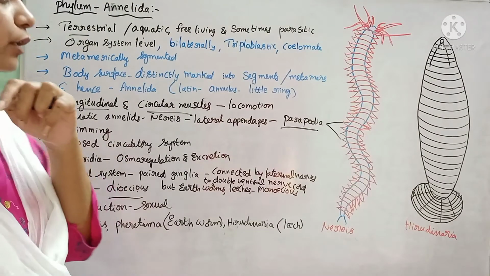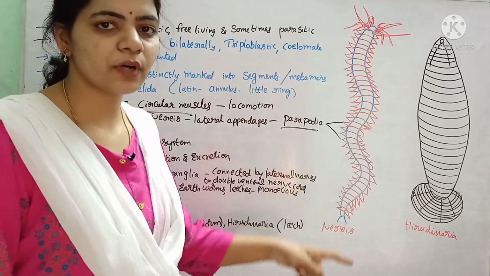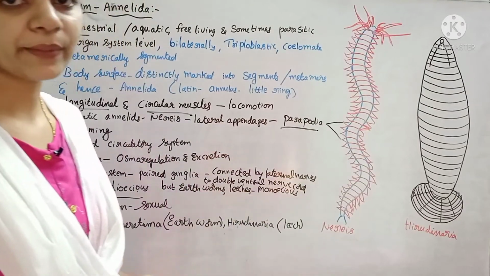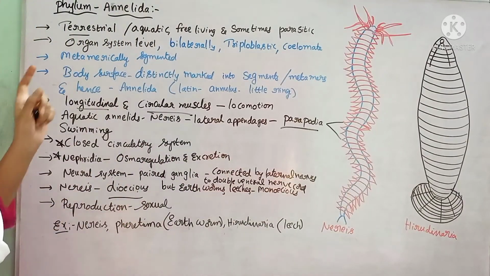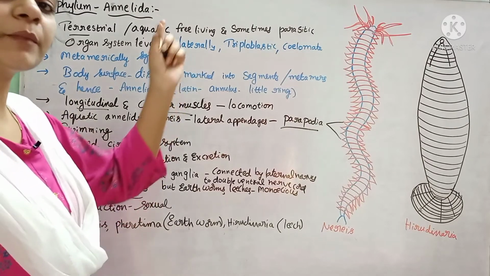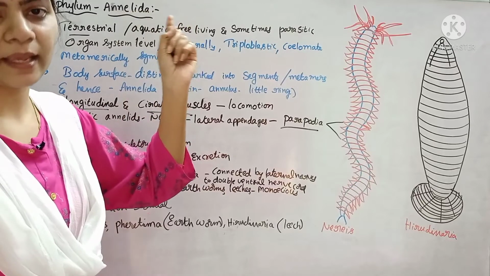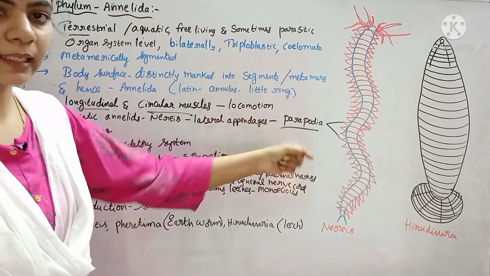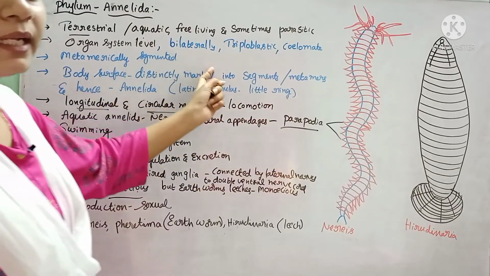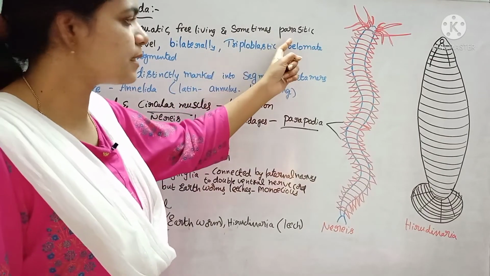These Annelida include leeches, earthworms, and Nereis. These annelids may be terrestrial ones, living on land. Some of the members may be aquatic, living in water like Nereis, and they may be free living, and some of them may act as parasites.